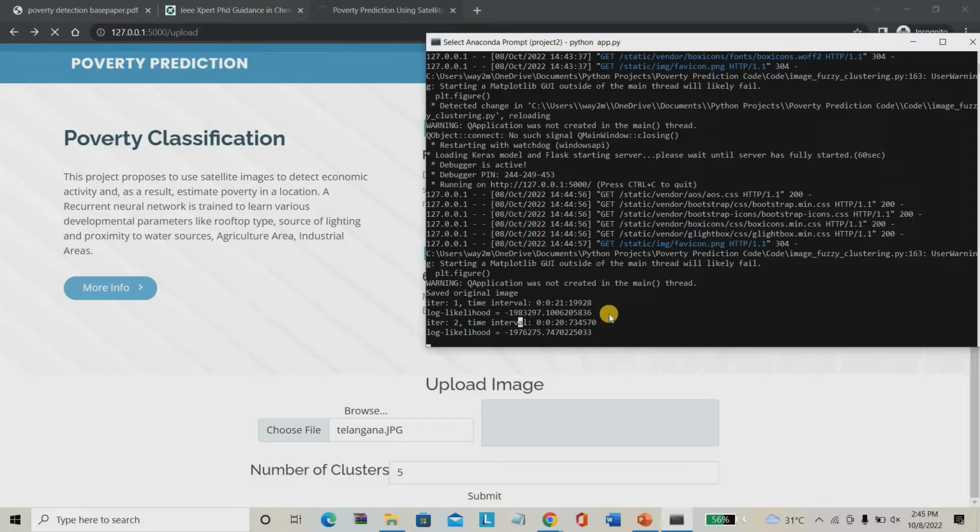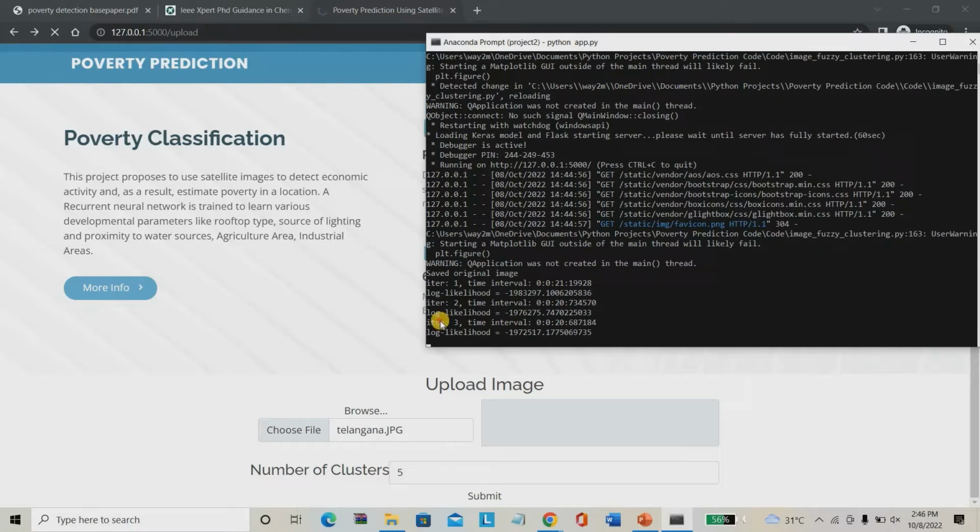It is performing on each and every part of the image. Whatever satellite image you are uploading, it will perform the feature extraction operation on each and every part of the image. Then only it will give accurate results. We have to wait for the 10 iterations to complete. So the third iteration has been completed. This is the maximum likelihood. We have to wait for the 10 iterations, for the 10 features to complete.